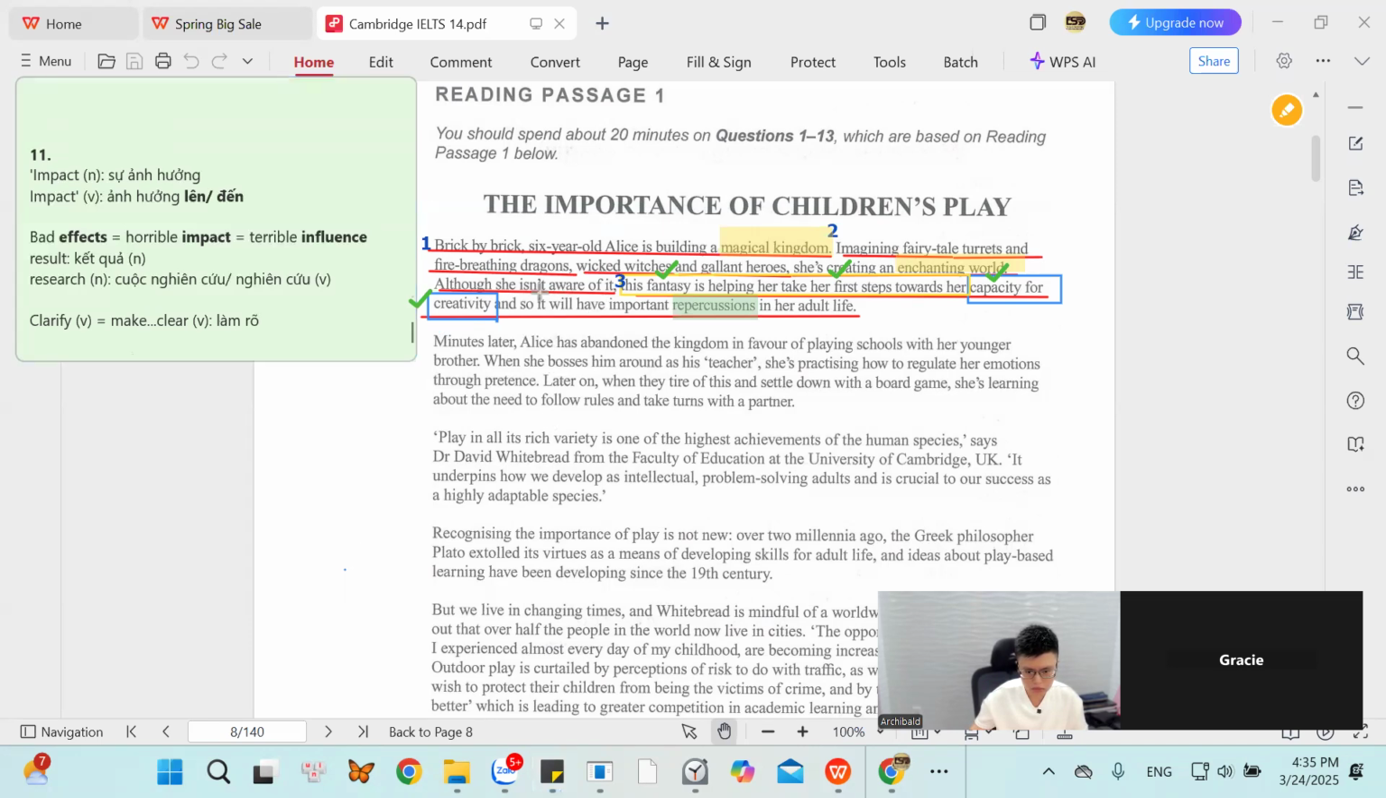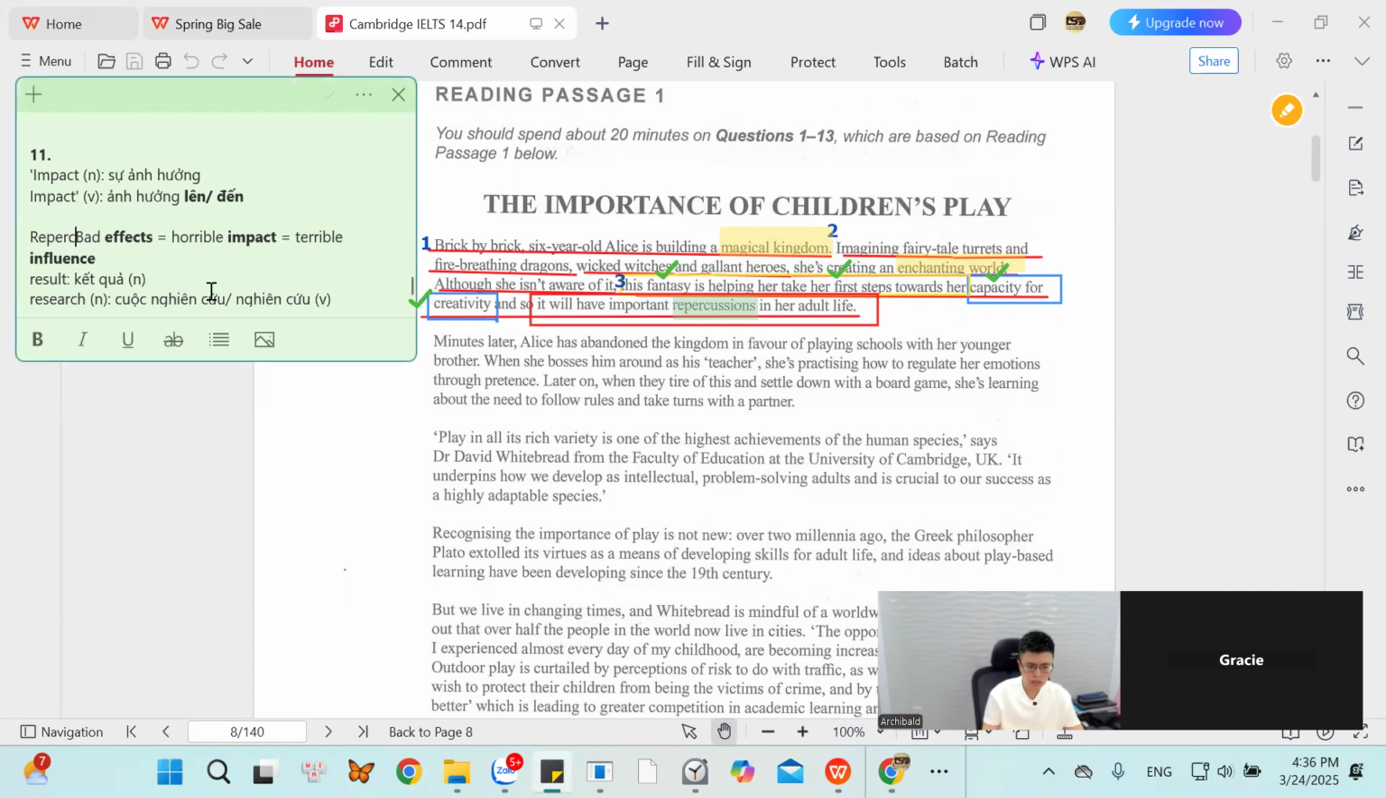Full sentence. English again, please. This will be important result for her when she goes up. Cái từ repercussion có nghĩa là gì? Repercussion means sự ảnh hưởng tệ, sự ảnh hưởng kinh khủng, sự ảnh hưởng tồi tệ.